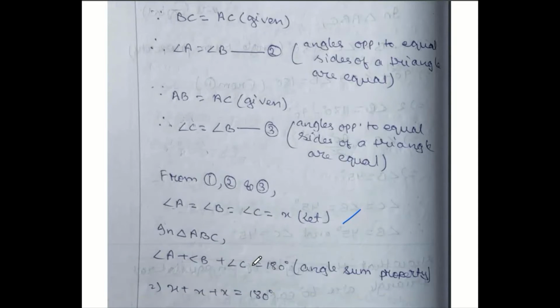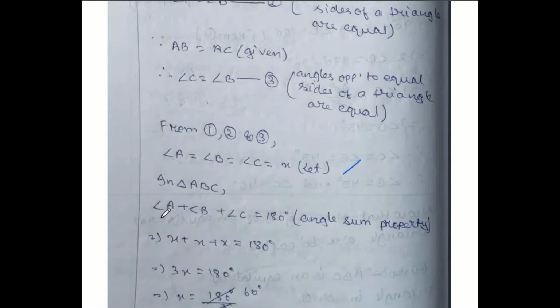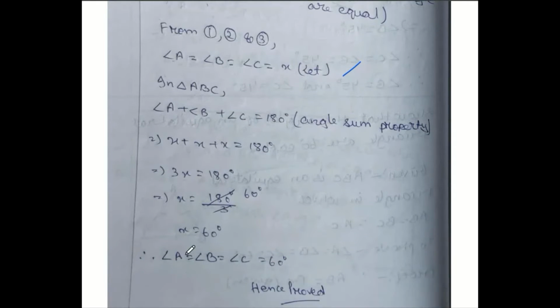Now take the triangle ABC. As you know that in a triangle, sum of three angles will be always 180 degree. So angle A plus B plus C equals to 180, angle sum property. All the values are X, so let us take X plus X plus X equals to 180. 3X equals to this, X is coming out 60 degree. X 60 degree means ABC all are equal to 60 degree. So finally you can conclude, therefore angle A equal to B equal to C, which is equal to 60 degree, hence proved.